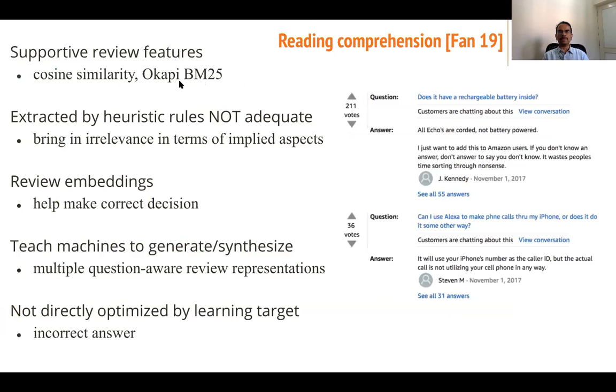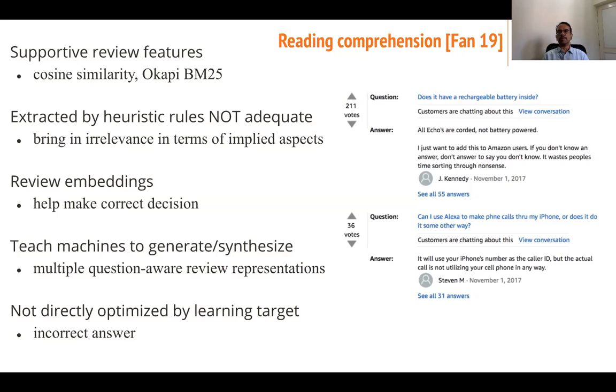Reading reviews for answers, supportive review features, cosine similarity, Okapi BM25, extracted by heuristic rules, not adequate. Bring in relevance in terms of implied aspects. Review embeddings help make correct decisions. Teach machines to generate or synthesize multiple question-aware review representations, not directly optimized by learning target, which is the incorrect answer.